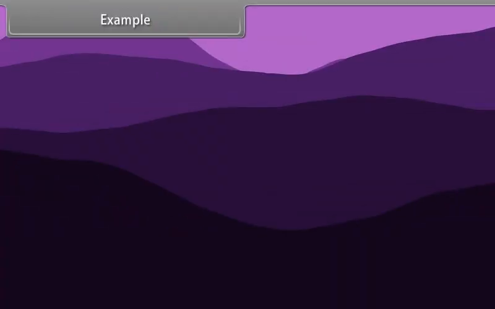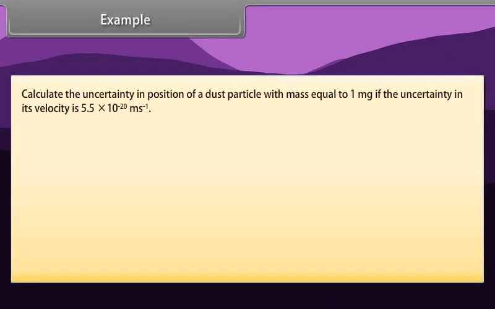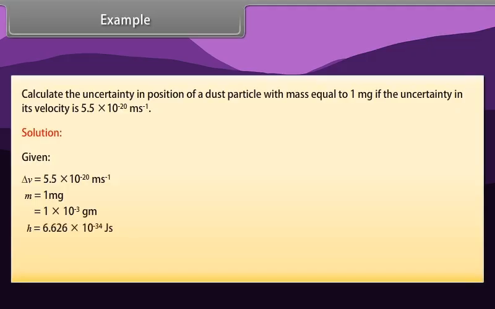Example. Calculate the uncertainty in position of a dust particle with mass equal to 1 mg if the uncertainty in its velocity is 5.5 into 10 raised to the power minus 20 meter per second. Solution. Given delta v is equal to 5.5 into 10 raised to the power minus 20 meter per second. m is equal to 1 milligram, which is equal to 1 into 10 raised to the power minus 3 gram. h is equal to 6.626 into 10 raised to the power minus 34 joule second.